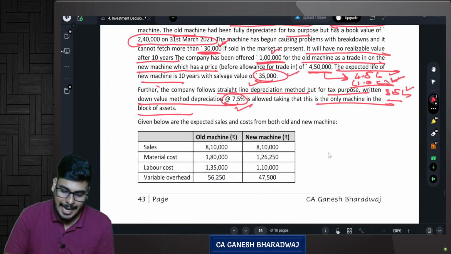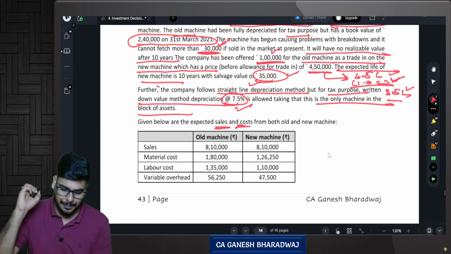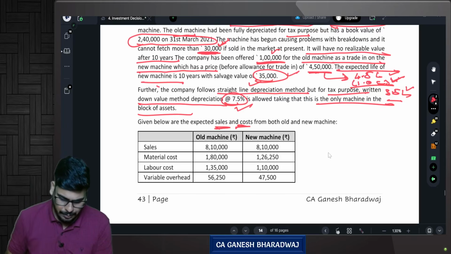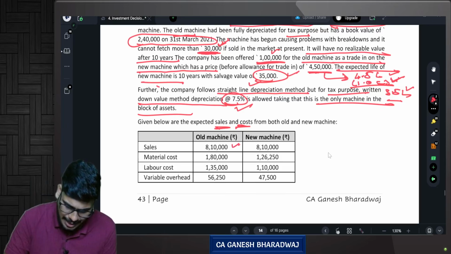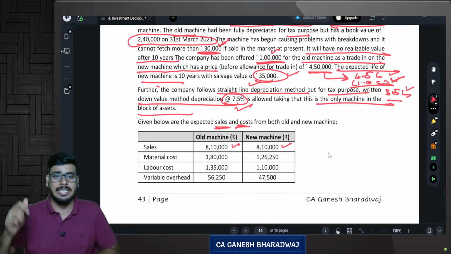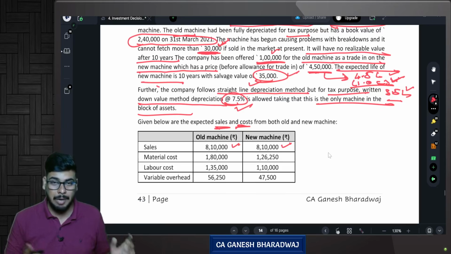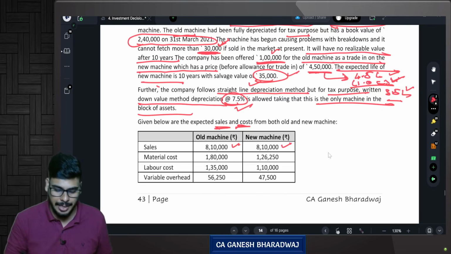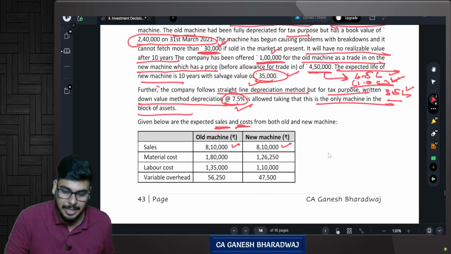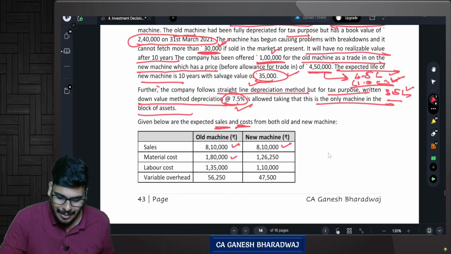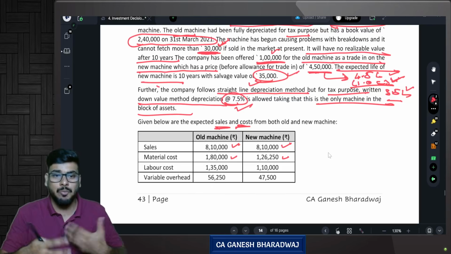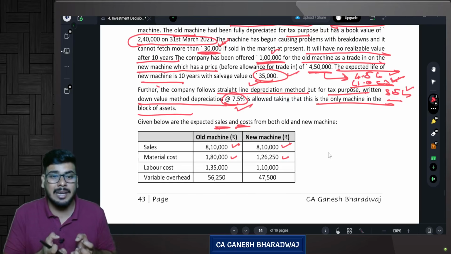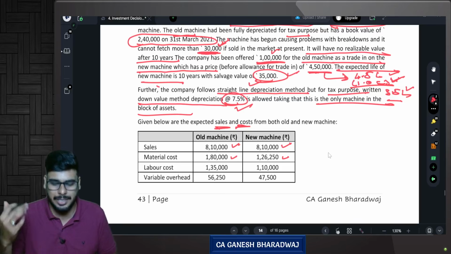Given below are the expected sales and costs from both the old and new machine. Using the old machine or the new machine for the next 10 years, every year I can generate 8,10,000 rupees of sales, whether I use old or new. That is not a problem. The problem comes on the cost side. Look at this. If I use the old machine, the material cost is 1,80,000. Whereas if I use the new machine, the material cost is only 1,26,250. Why? Because the new machine is more efficient. So it requires lesser consumption, there is lesser wastage in my new machine.